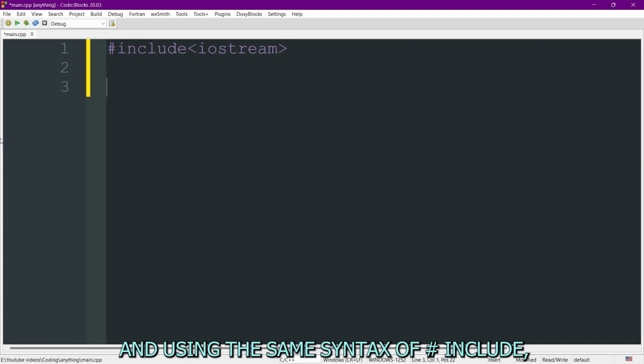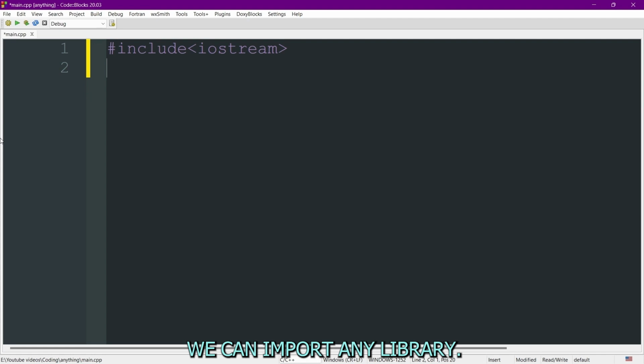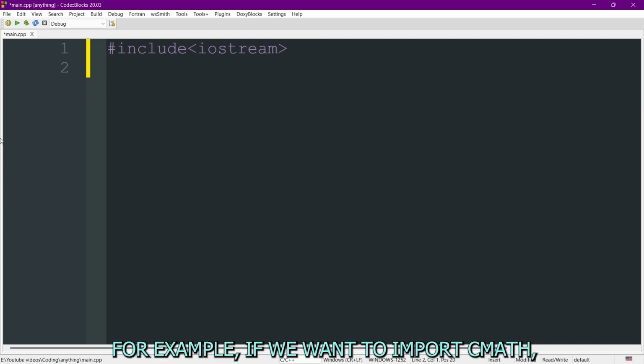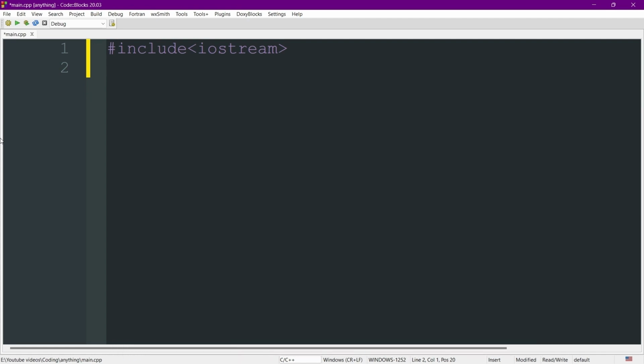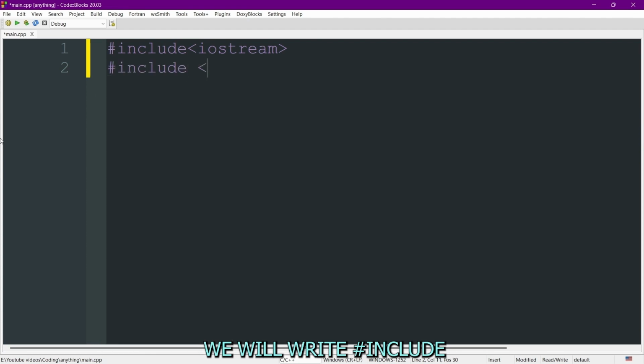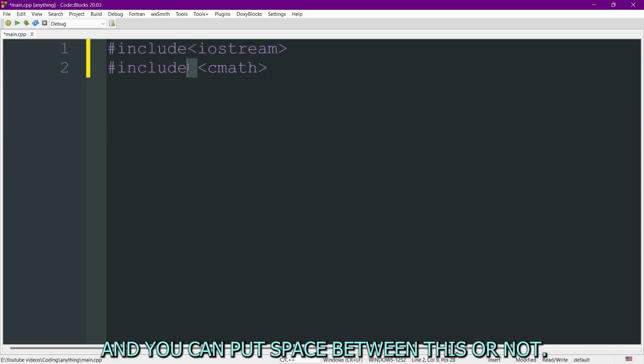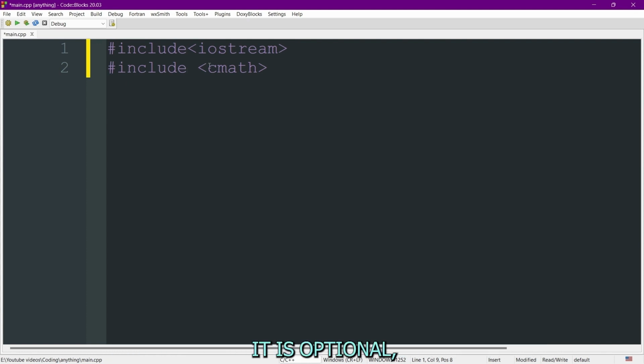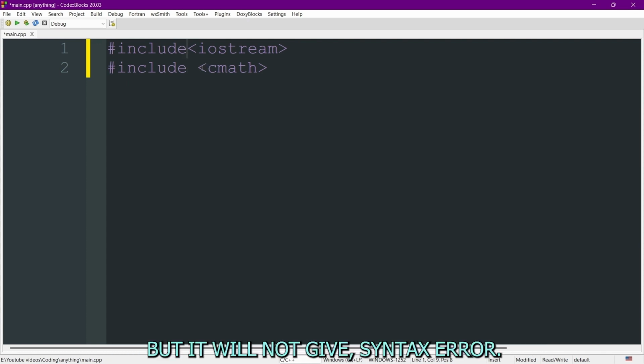Using the same syntax of hashtag include, we can import any library. For example, if we want to import cmath, we will write hashtag include cmath. You can put a space between these or not, it's optional, but it will not give a syntax error.